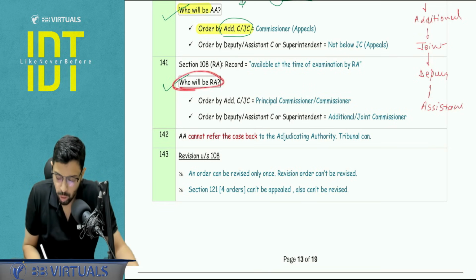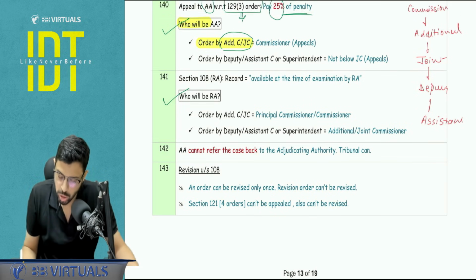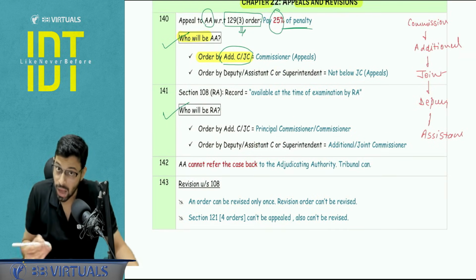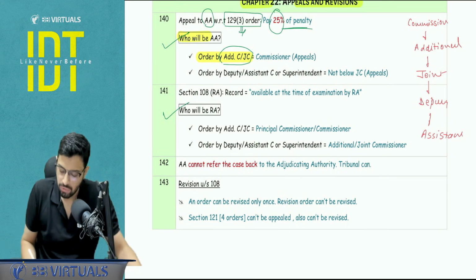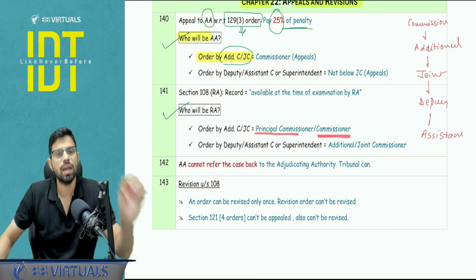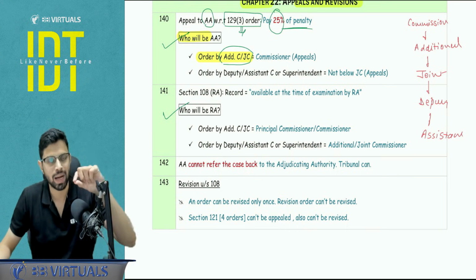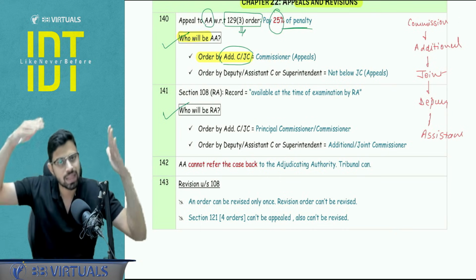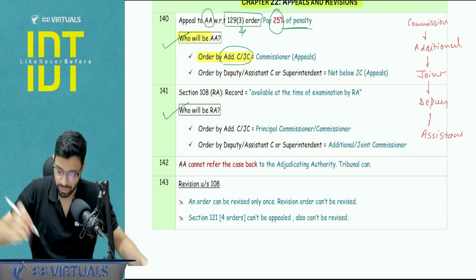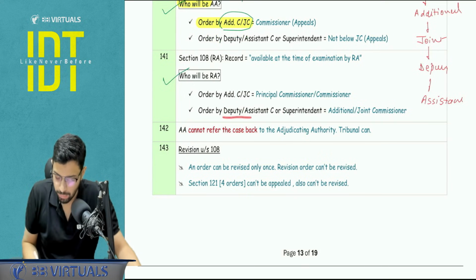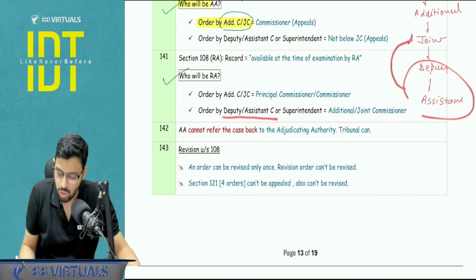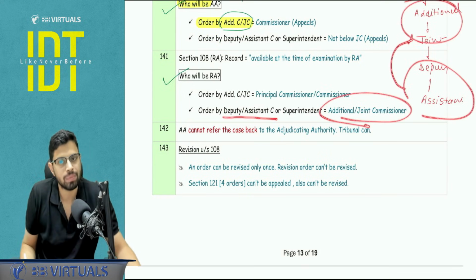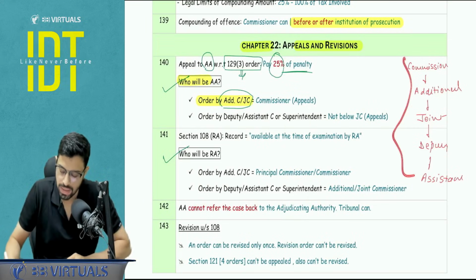Now with respect to RA, who will be the RA? If the order is by the additional or joint commissioner, the RA is basically the senior officer, will be the principal commissioner or commissioner. Now here please don't write the word appeals in the bracket because this is the senior officer in the same wing, not of the appellate authority wing, right? And next, if the order is by the deputy, assistant or superintendent, the RA is above additional or joint commissioner. Okay, so this chart can help you to learn these limits.